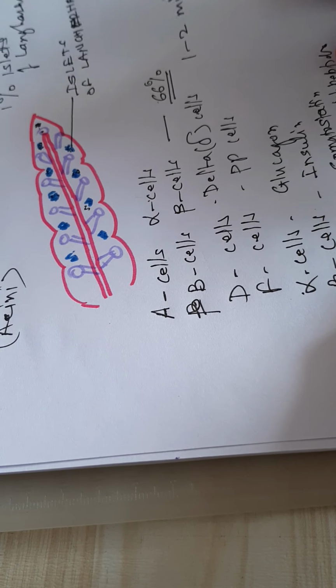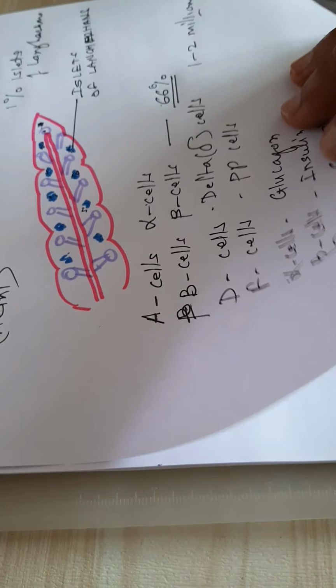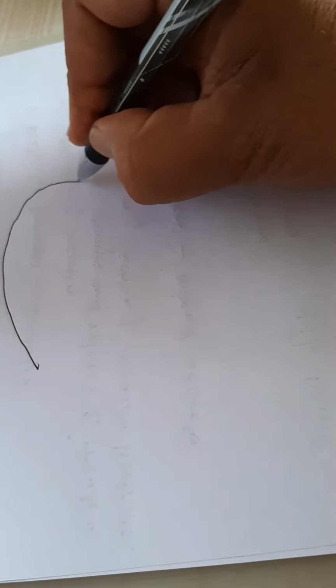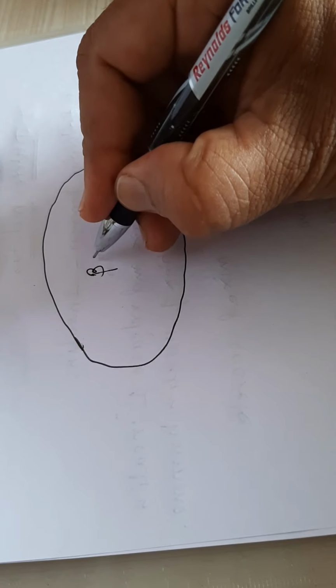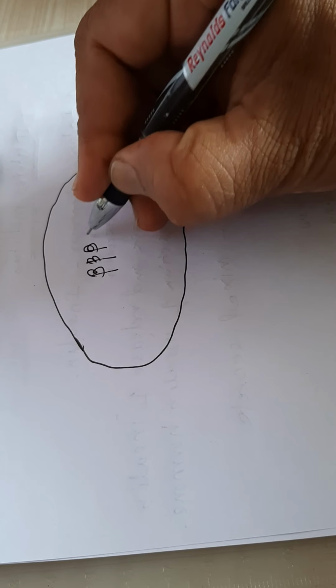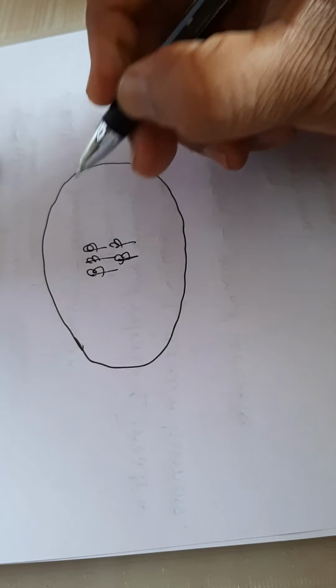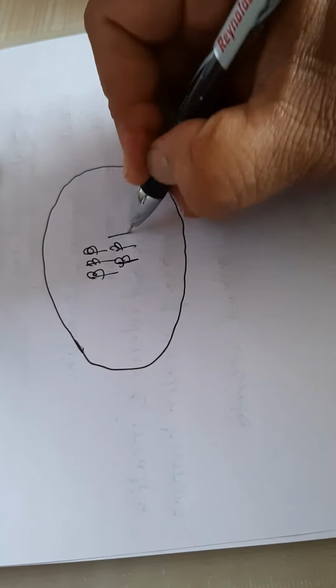Now coming to this, if you expand this islets portion and see the location of this particular islets and this group of cells which are present. So beta cells are present at the center, isn't it?